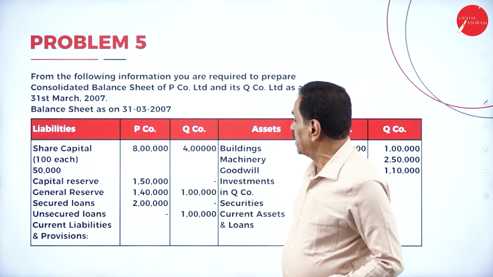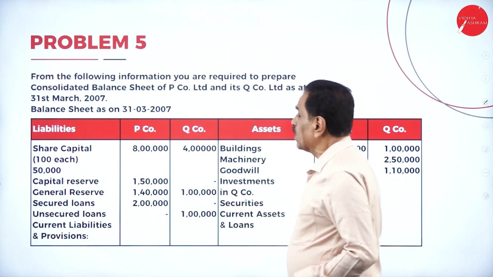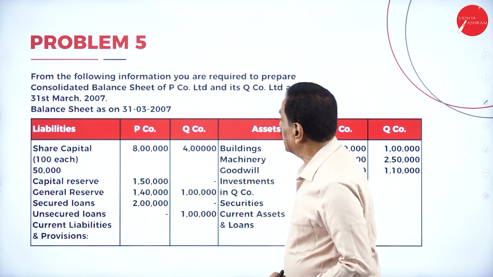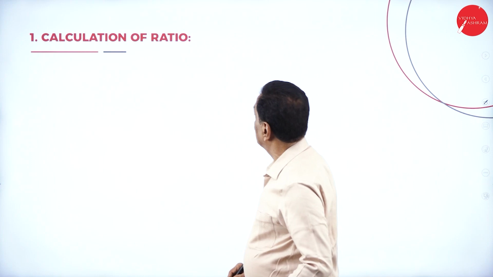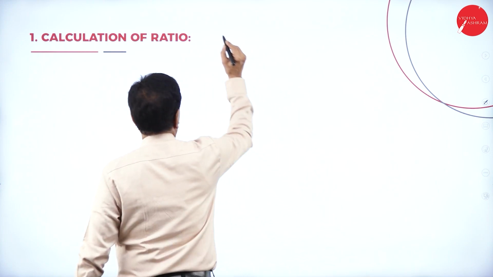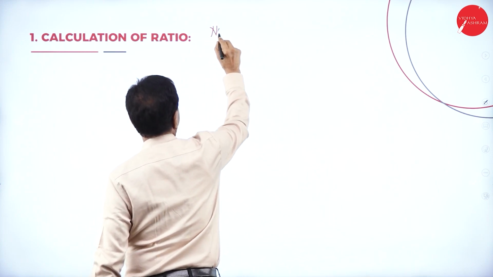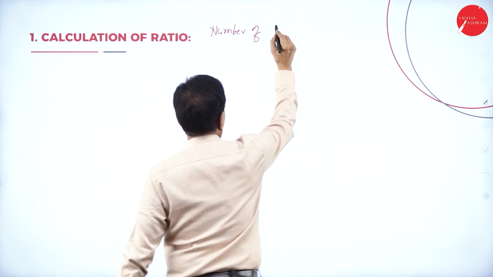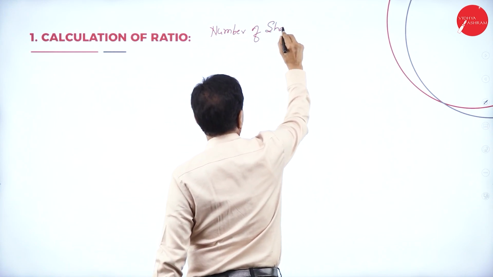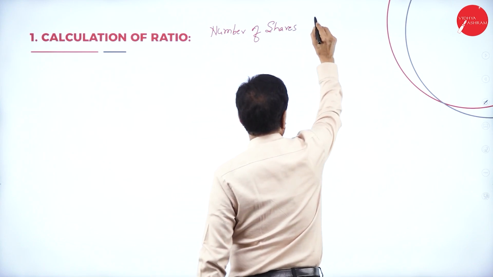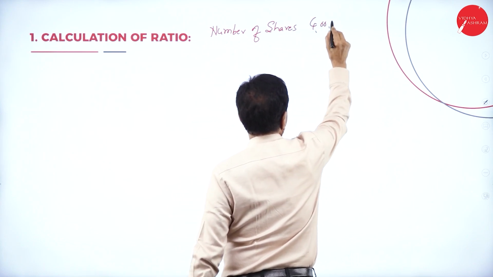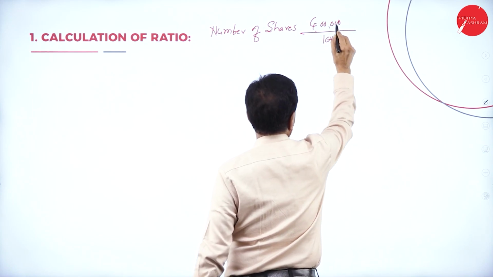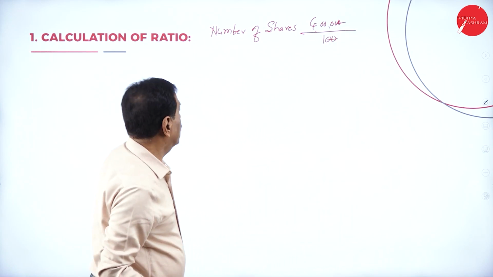At the time of acquisition, undistributed profit is 20,000 and undistributed reserve is 40,000. Here, share capital of Q company is 4 lakh, divided into shares of 100 each. Number of shares: 4 lakh divided by 100 rupees per share, if you cancel, 4,000 shares.